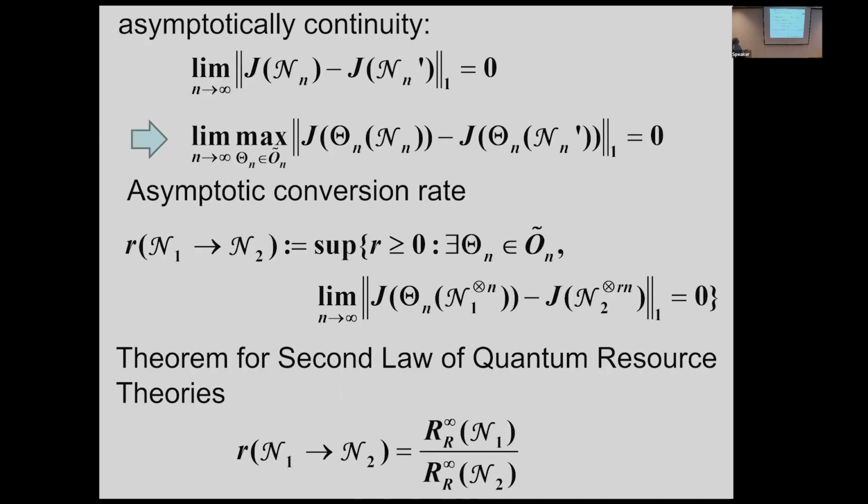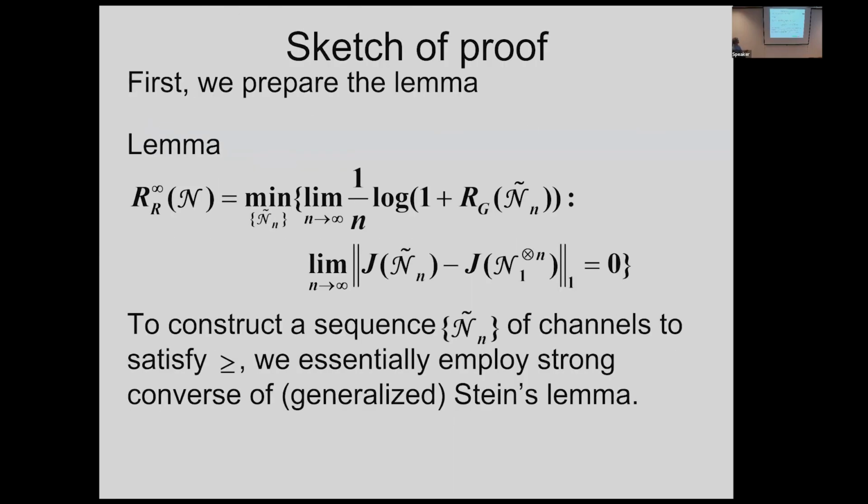Asymptotic continuity means that, yes, this one, and this one. Asymptotic continuity means that satisfying this quantity, then this quantity should be equal to this one.